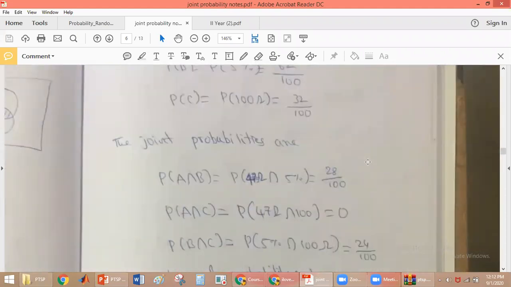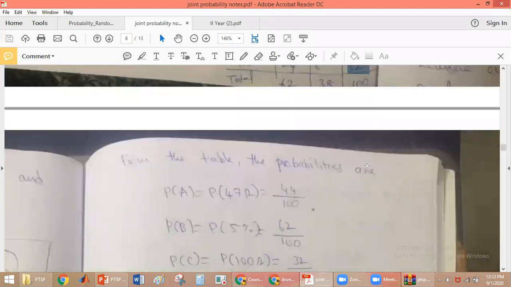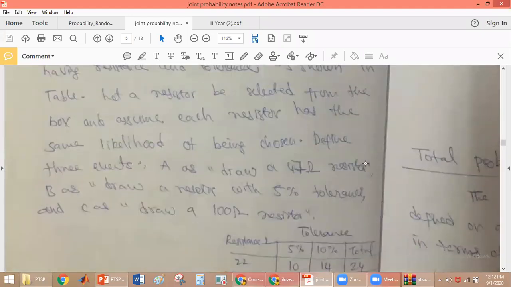Now we have to find out the joint probability. Whenever you pick a resistance of 47 ohms, that resistance should have 5% tolerance. We are picking a resistance with 47 ohms and that has 5% tolerance. So you just see here.